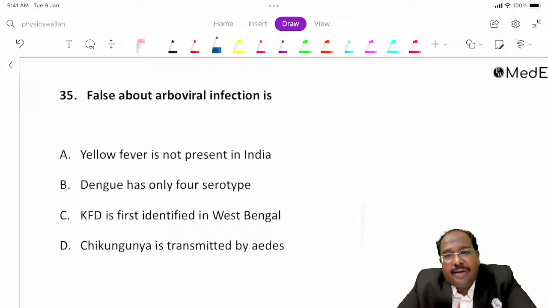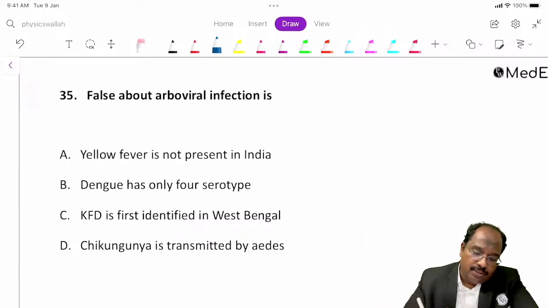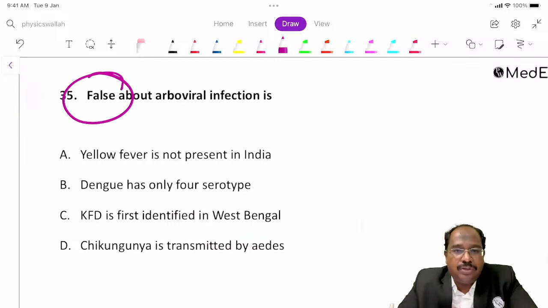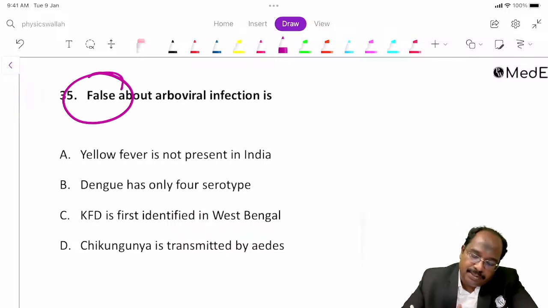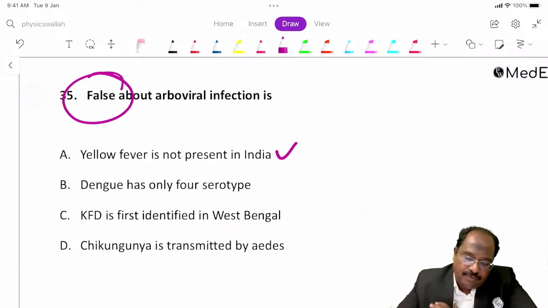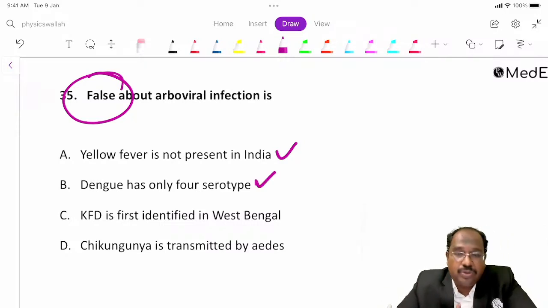The next question: false about arboviral infection. We'll go statement wise. Yellow fever is not present in India. True. Yellow fever is not present in India because we are following certain measures. Dengue has only 4 serotypes. That is also true.